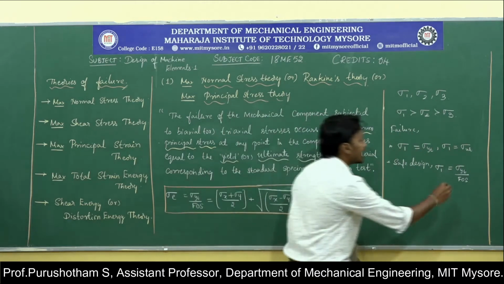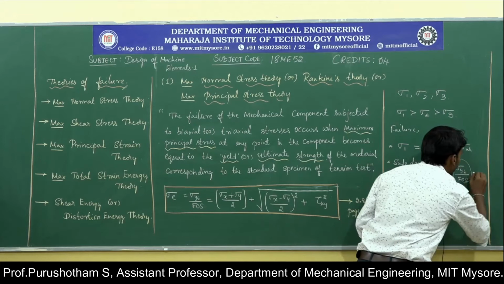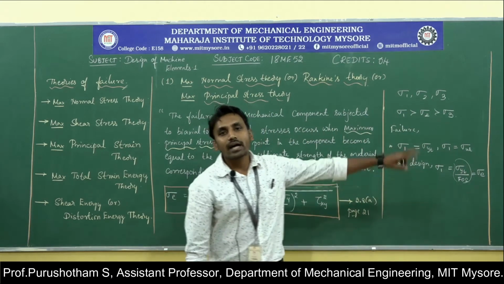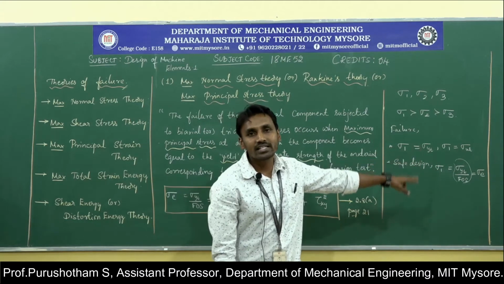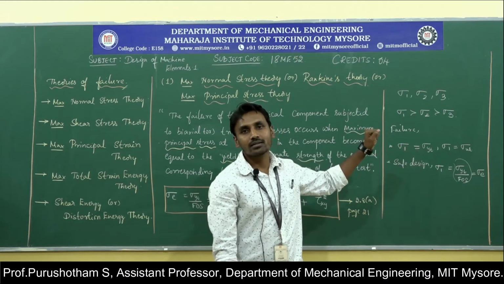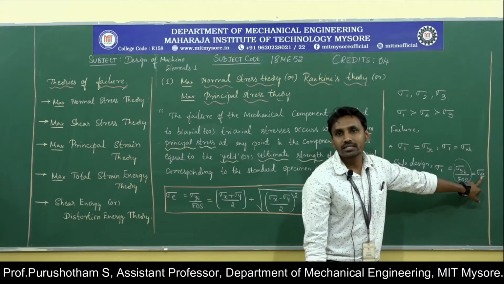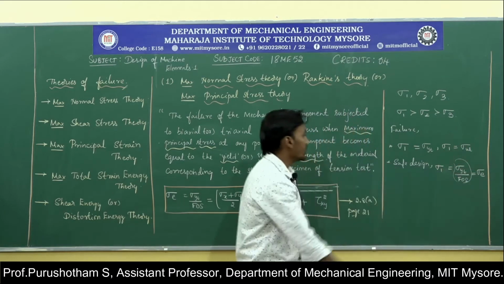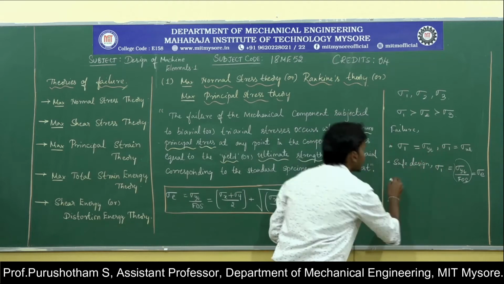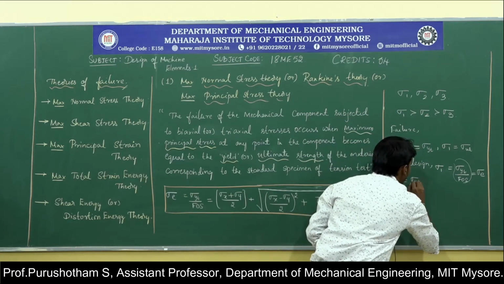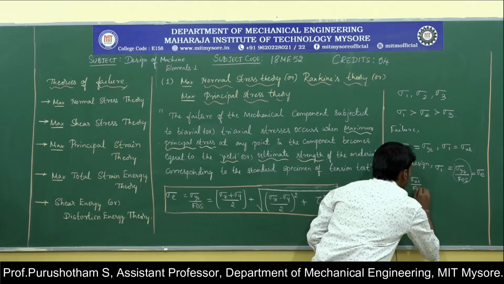So sigma yt by FOS is equal to sigma E, which can be called allowable stress, design stress, working stress, or equivalent stress, from this notation sigma E. In the similar way, for safe design with ultimate strength, sigma 1 is equal to sigma ut by FOS.